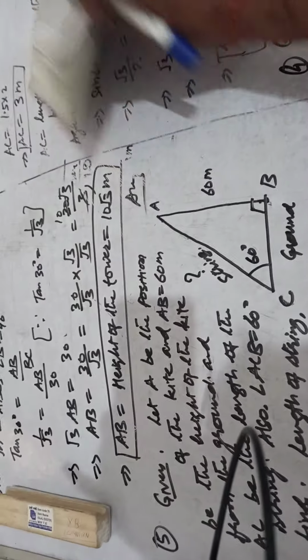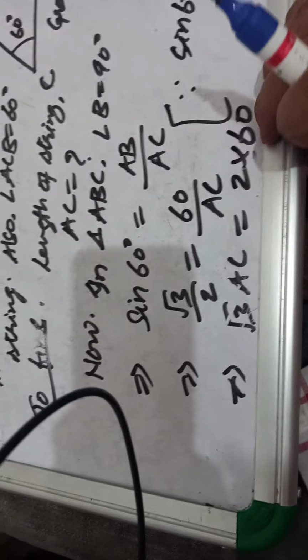Now let us move to the next part of the board. Root 3 AC equal to 2 into 60, that is AC equal to 120 upon root 3.